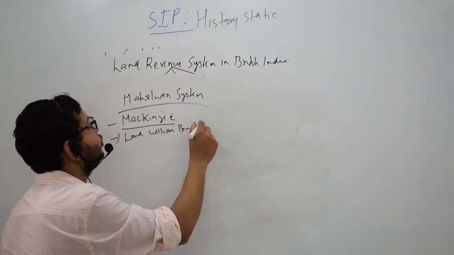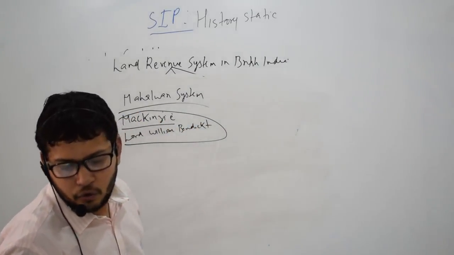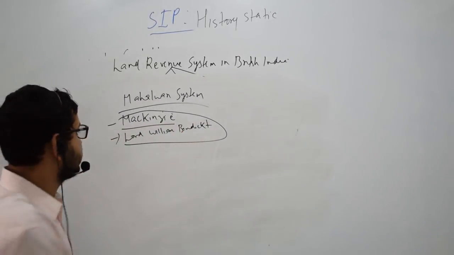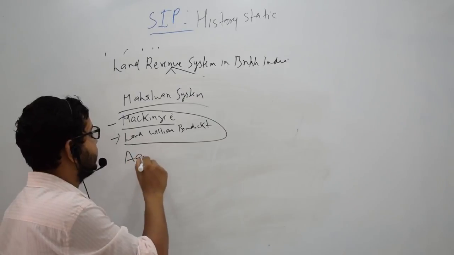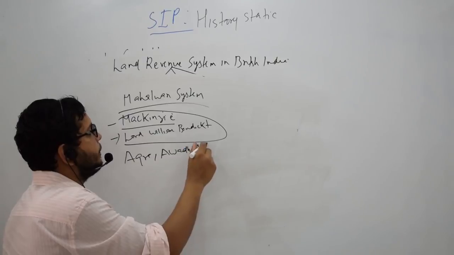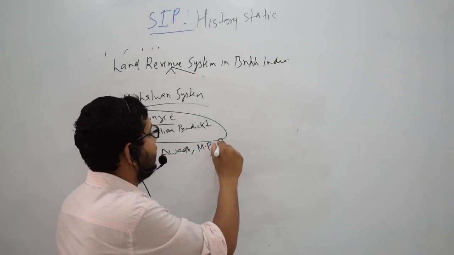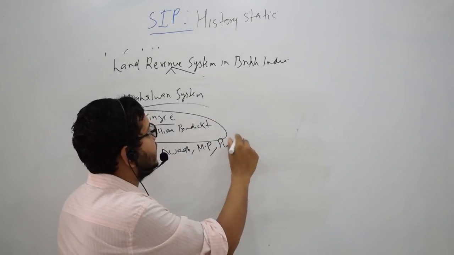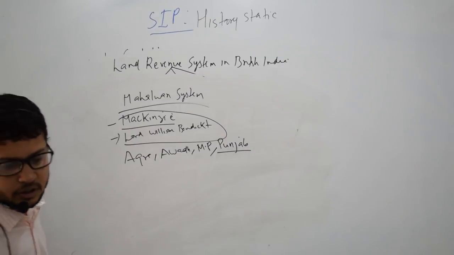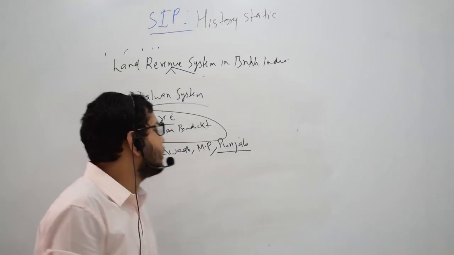So you have to remember these things very, very carefully. Where was it introduced? It was introduced in the Gangetic Valley, technically in Agra, in Awadh, in some parts of MP, that time called Central Province, in Punjab, and Northwest Province. So it was introduced in all these areas.